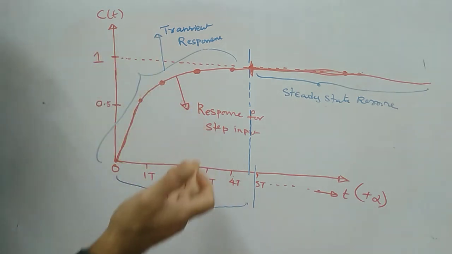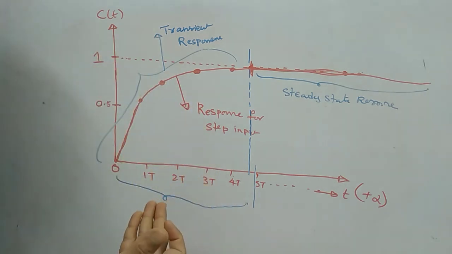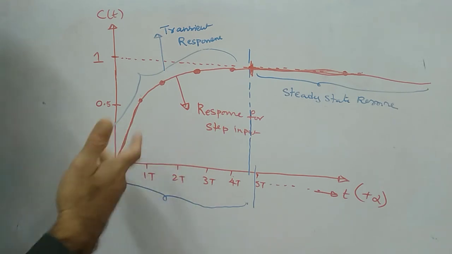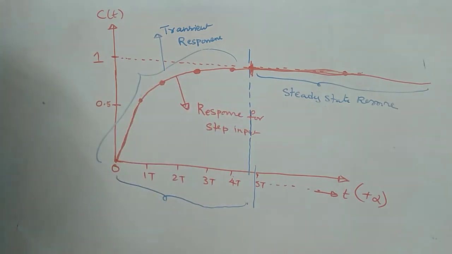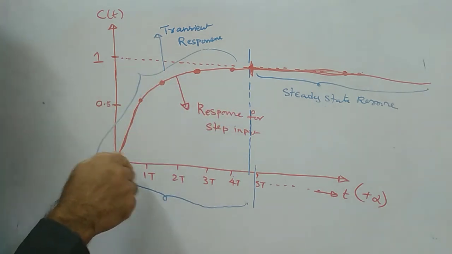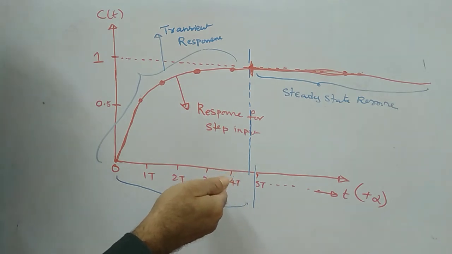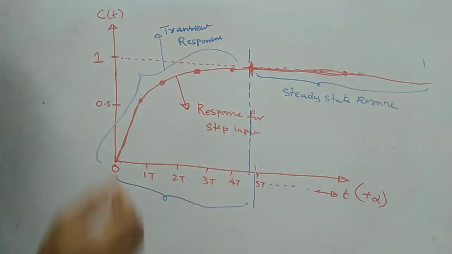And we can derive for ramp input also. If the input is unit ramp, what could be the output? If the input is unit parabolic, what could be the response? We can. So this is the response of first order system, and subsequently we will see the rest of the part also.